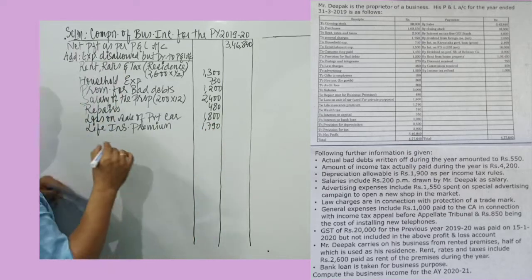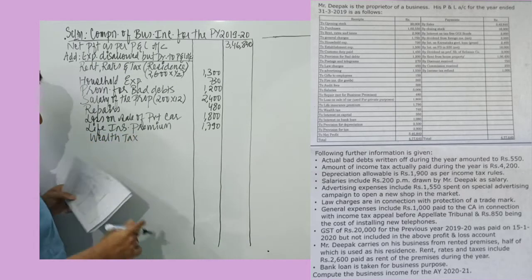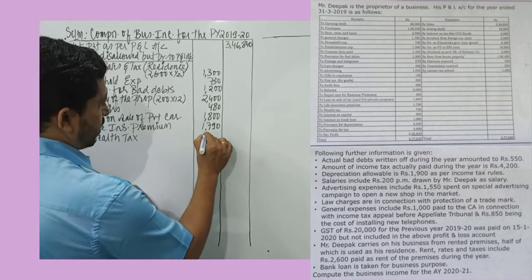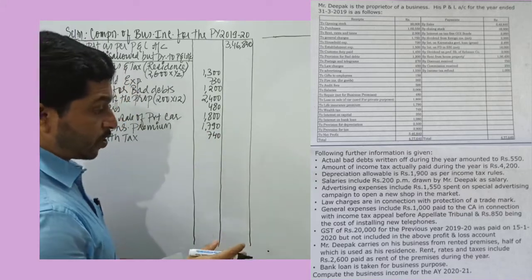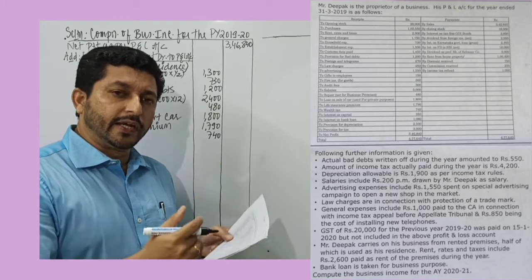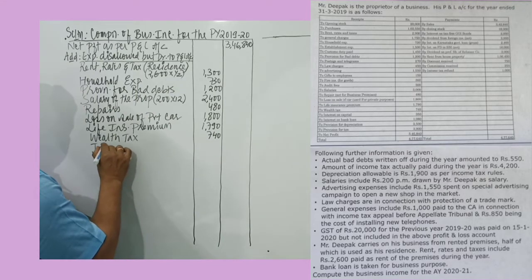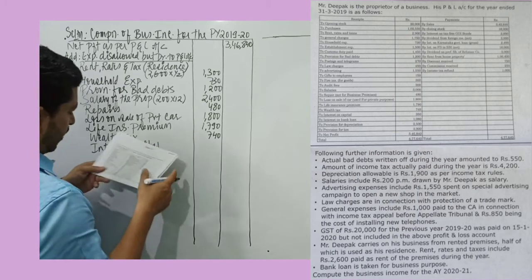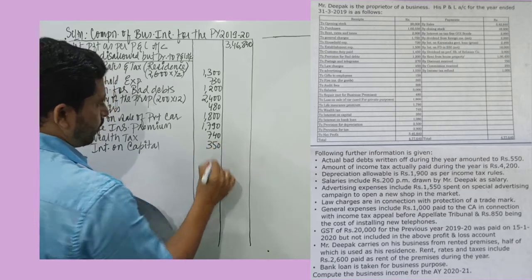1790. Next we have wealth tax. Wealth tax is disallowed. Wealth tax also becomes a personal expense of the proprietor, and wealth tax is 740 rupees. Next we are given with interest on capital. Deepak is introducing capital, business is giving interest, means Deepak is giving interest on capital to himself. So that is not a business expense. So I record interest on capital, and interest on capital amount given is 350 rupees.